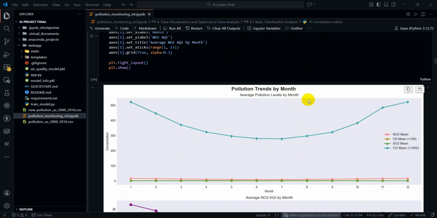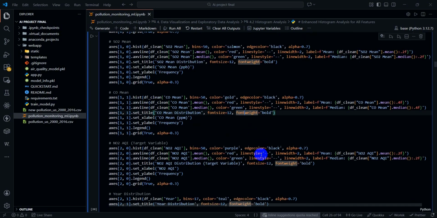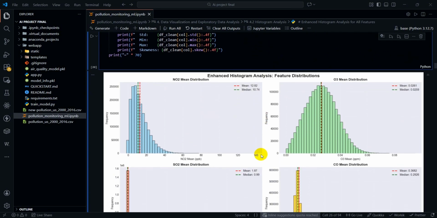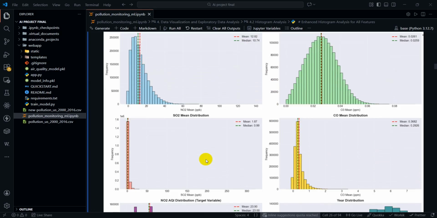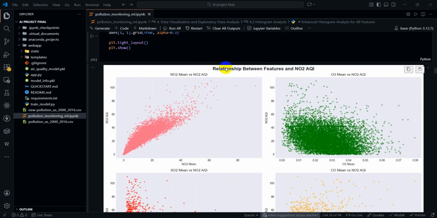This is pollution trend by month and the AQI by month. Here we can see the histogram analysis of our feature distribution, and here you can see the relationship between features and the AQI.